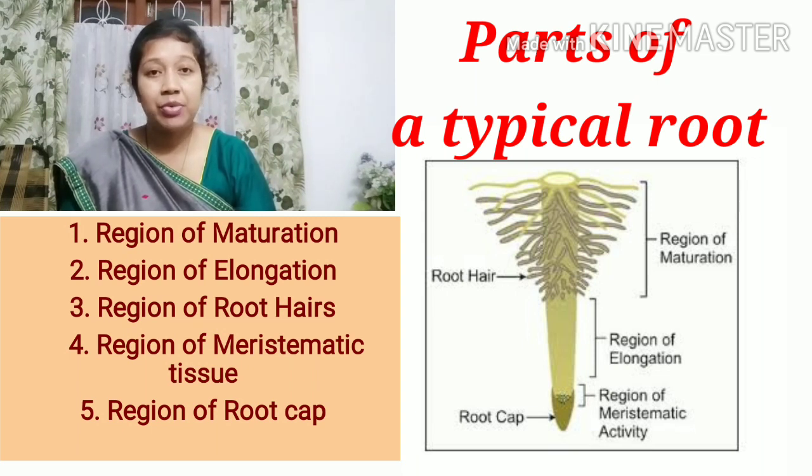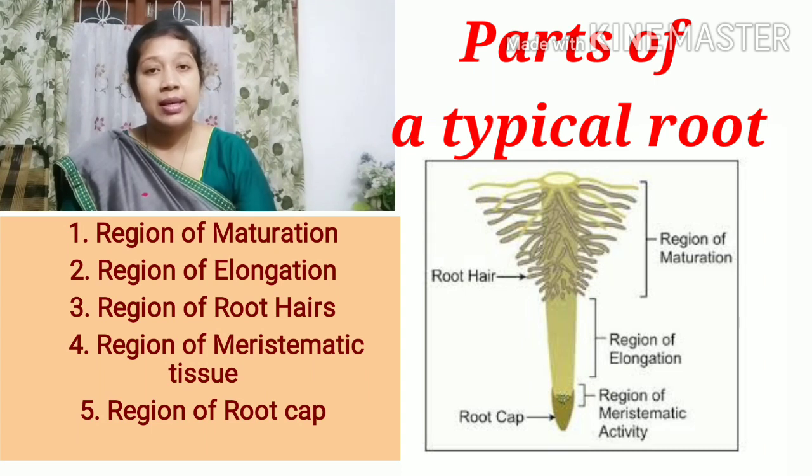So that is generally the function of the root cap, that it protects the root tip and helps in smoothing the hard soil. So very simply, these are the parts of a typical root.